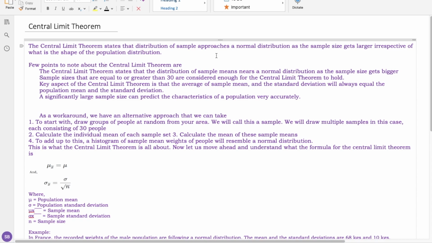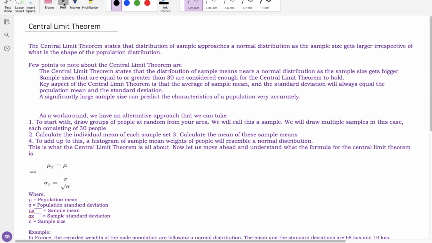Central limit theorem. The central limit theorem states that the distribution of a sample approaches a normal distribution as the sample size gets larger, irrespective of the shape of the population distribution. So here you need to understand the two terms: sample and population.